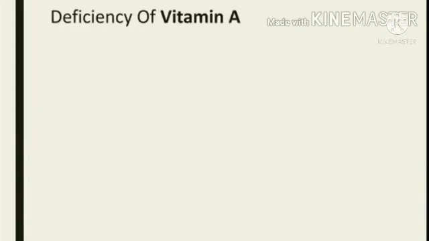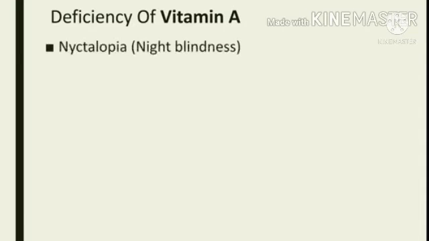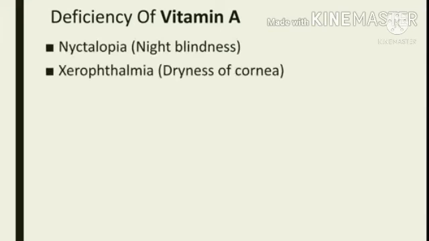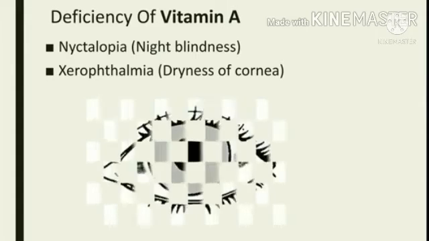Deficiency of vitamin A. What is meant by deficiency disease? A deficiency disease is nothing but the absence of a particular nutrient for a prolonged period of time. Deficiency of vitamin A will lead to nyctalopia and xerophthalmia. Nyctalopia is nothing but night blindness, where an individual will not be able to see properly in dim light. And xerophthalmia is drying of the cornea.